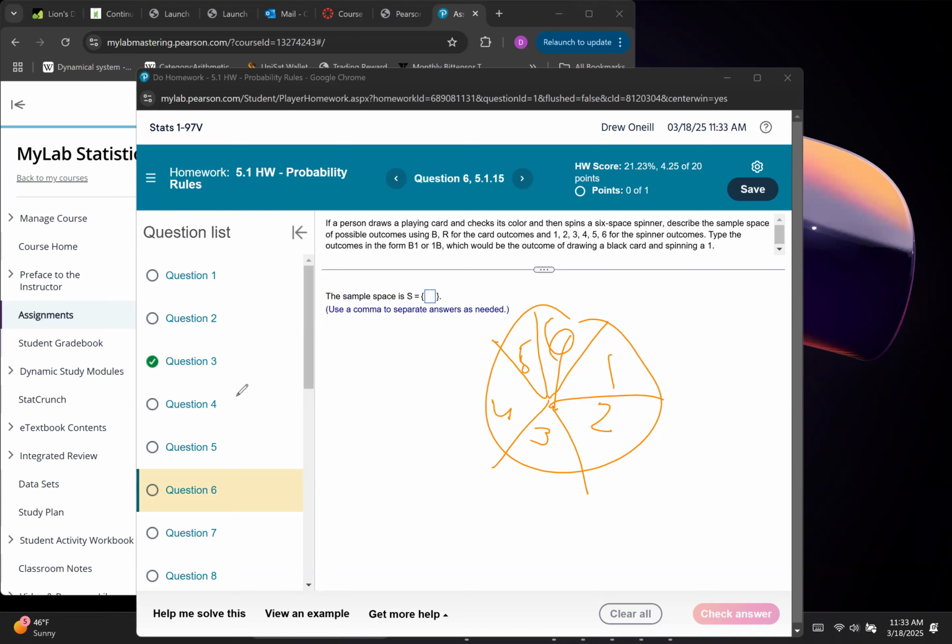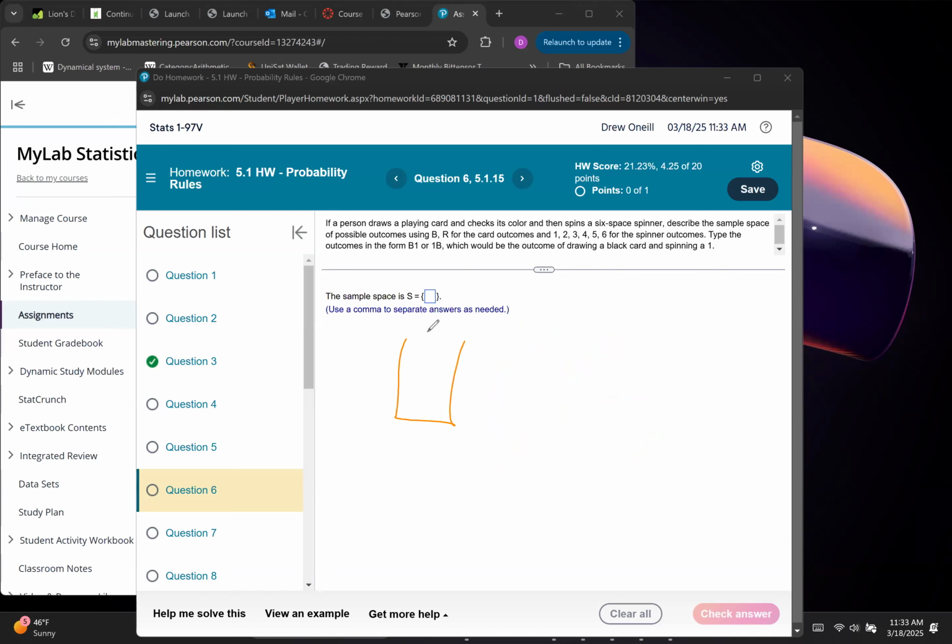So a person draws a playing card. There we go. That's what I was missing. So they're drawing a playing card. So there's a deck of 52 cards, let's say, right? And they're either black or red. And then you have the spinner here. So that's what they're talking about. And then what are all the possibilities? You can either get a black or red. And over here, you can either get a 1, 2, 3, 4, 5, or 6.